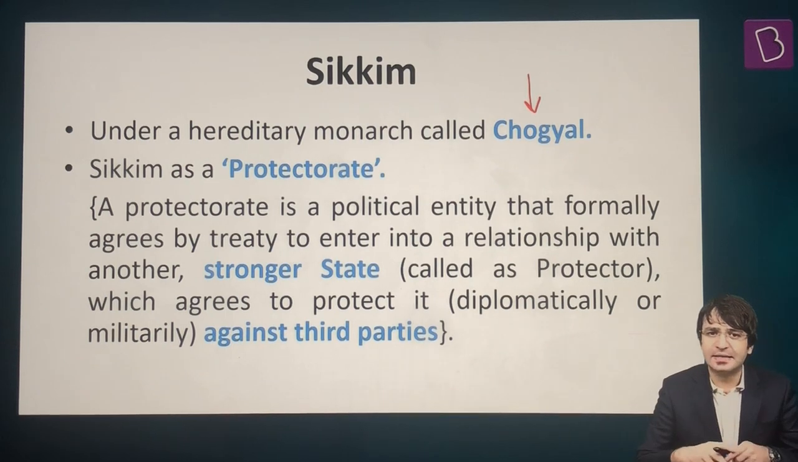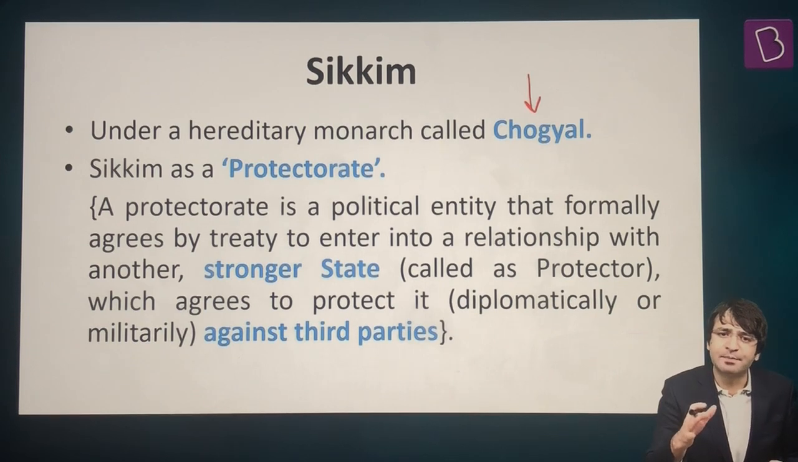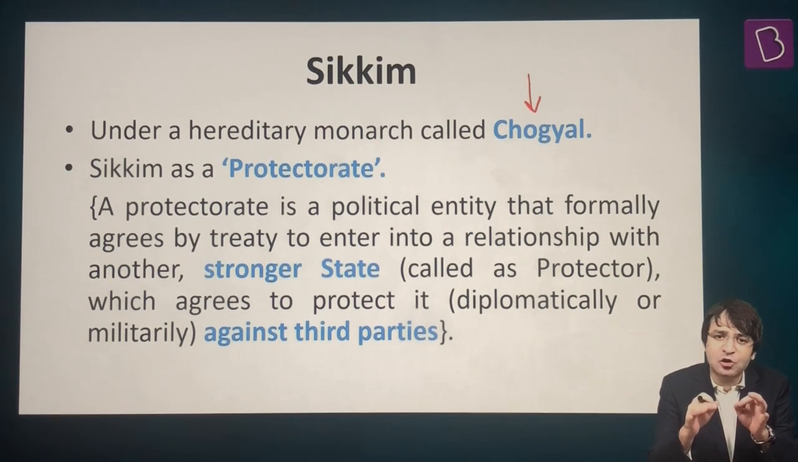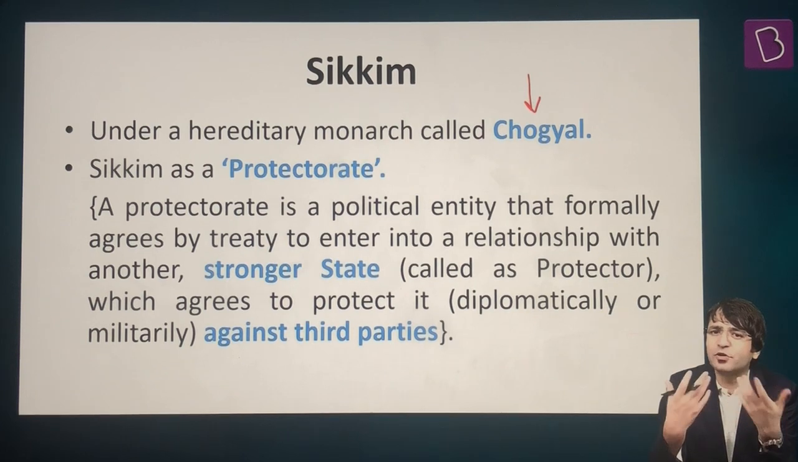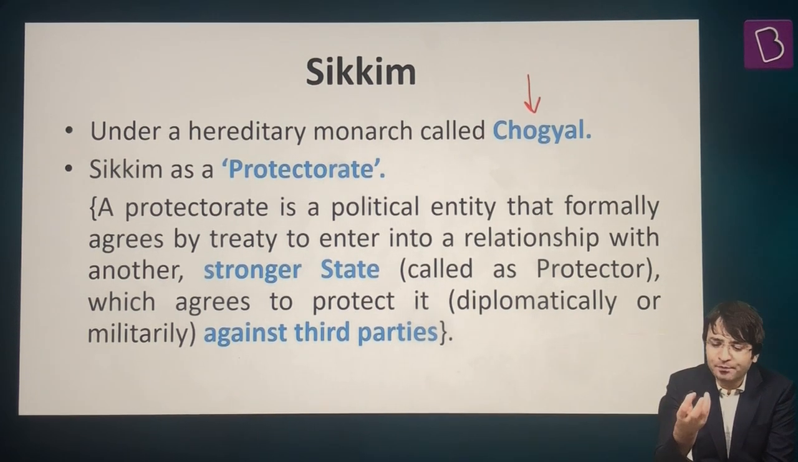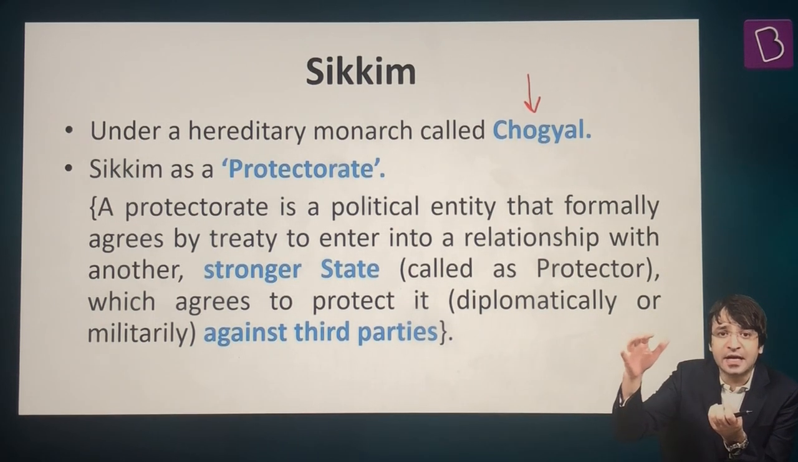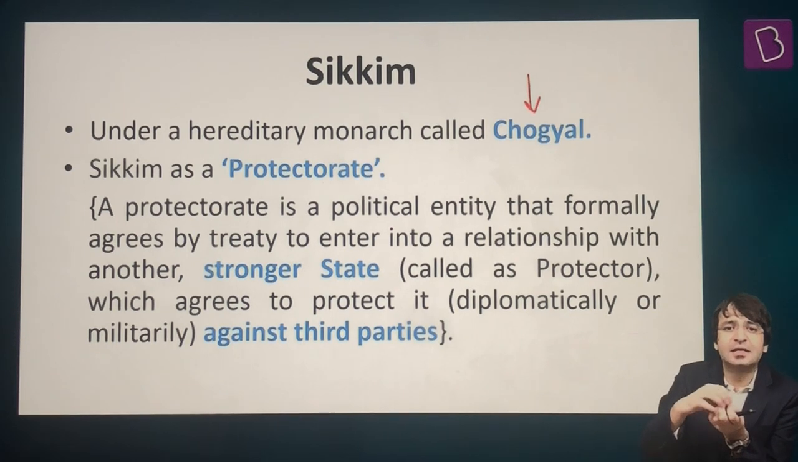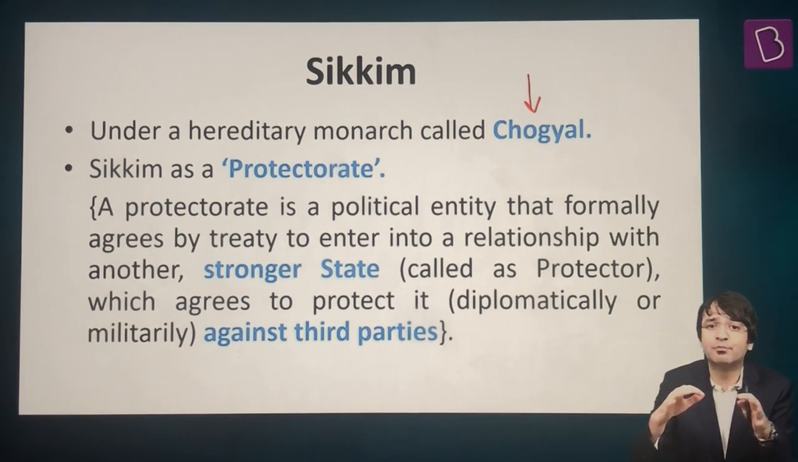But soon Sikkim realized that I have a bigger neighbor, India, and I need protection from other countries. This is where Sikkim and India entered into an agreement, and because of this agreement, Sikkim became a protectorate of India. And what is this protectorate? In international law, protectorate is an entity which is protected by a stronger state. That means there is a stronger state which protects this slightly weaker state, and this weaker state is granted diplomatic protection, military protection by the stronger state. That is what we call protectorate.